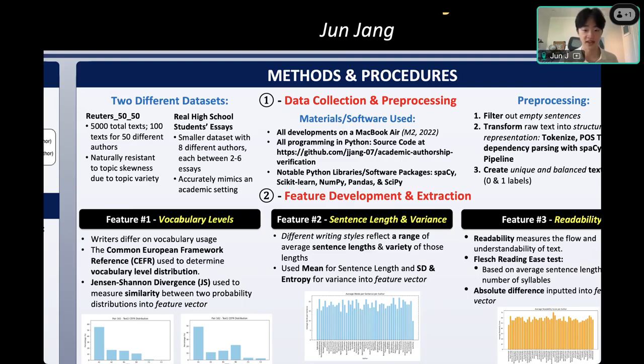And most importantly, all of my source code for my entire project can be found on my personal GitHub repository, which means that anyone in academia, including yourself, or anyone in the public can go to my code, use my features, or use my model as a whole to figure out if someone was academically dishonest. And there were a couple of notable Python libraries and system softwares, which I'll refer to throughout my presentation.